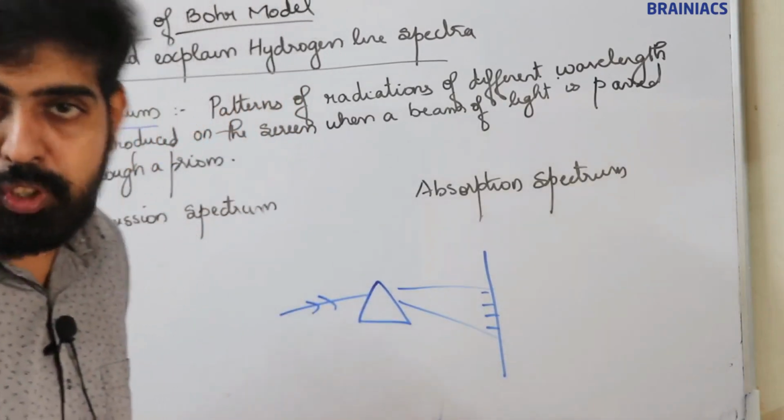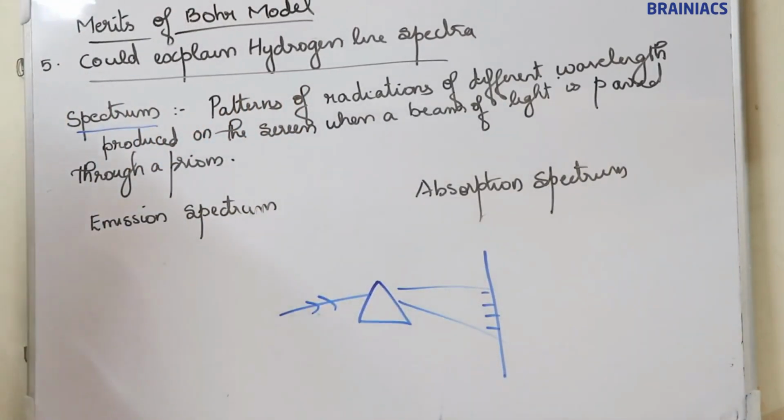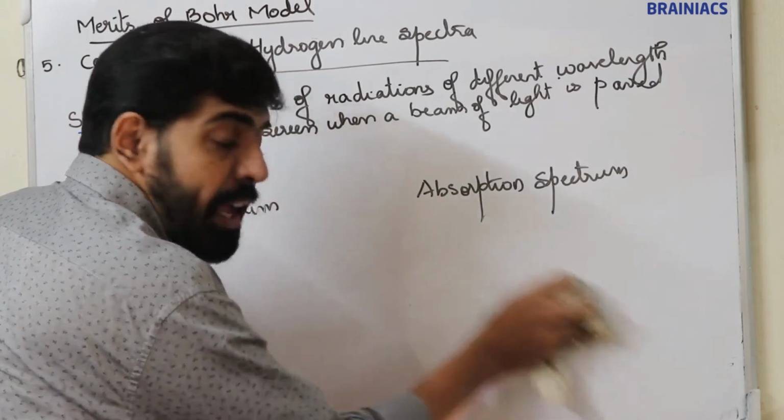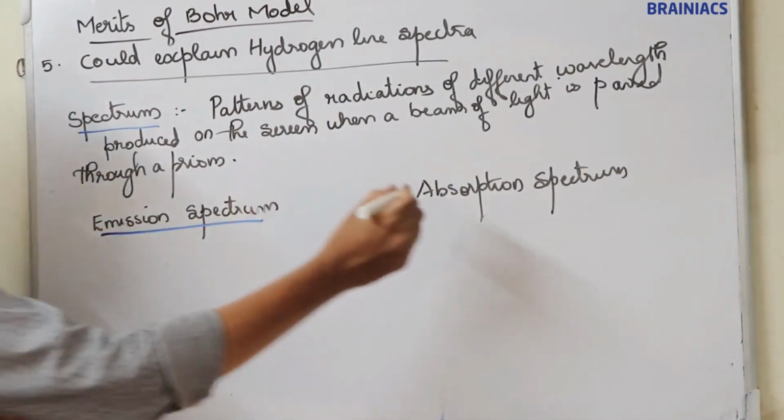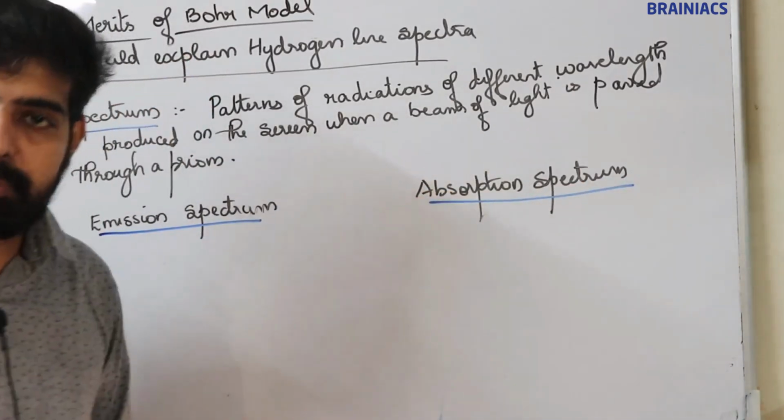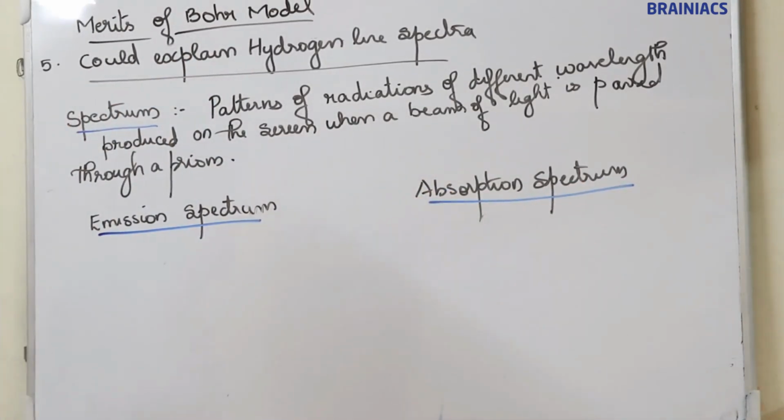Now there are two types of spectrum: emission spectrum and absorption spectrum. I'll start with the emission spectrum.